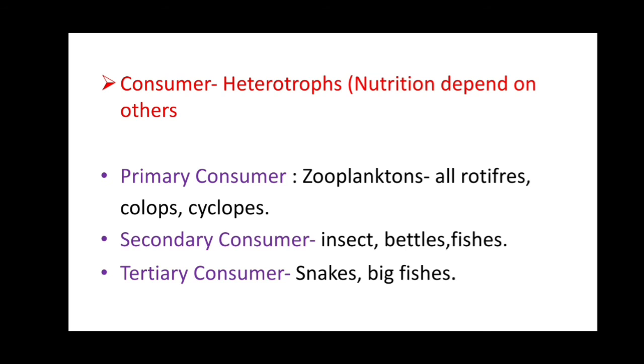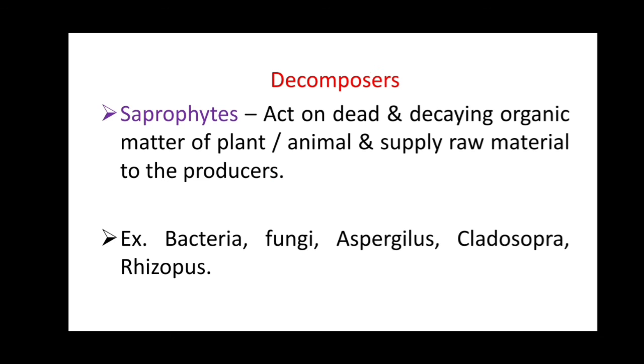So the primary consumers depend on the producers, the secondary consumers depend on the primary consumers, and the tertiary consumers depend on the secondary consumers.